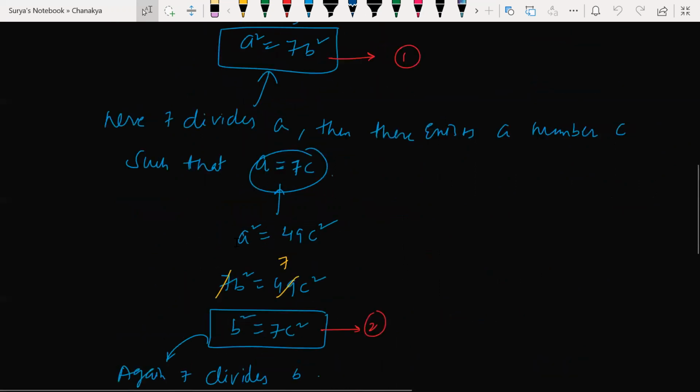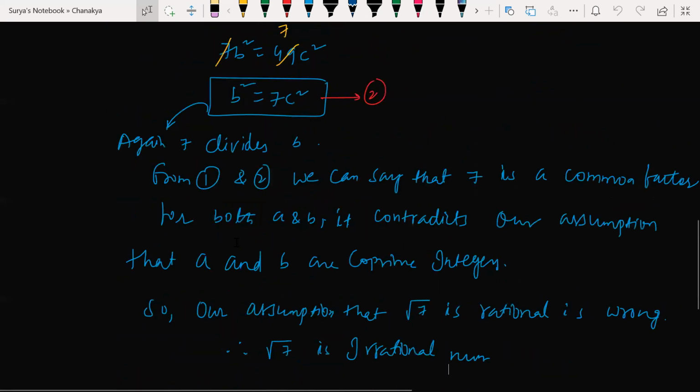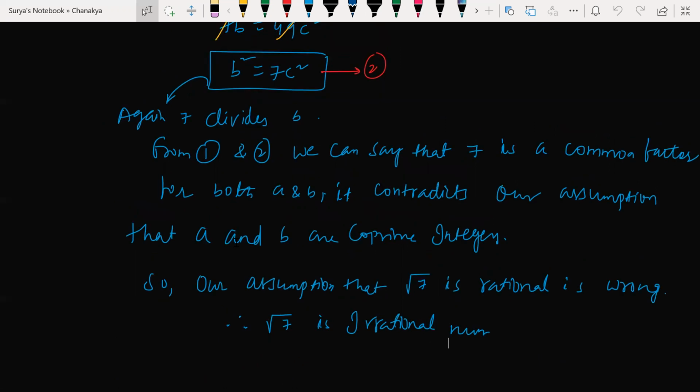With that, we get C square is equal to 7D square, and from that, root 7 is equal to P by Q, which is equal to 7C by 7D. But, sir, as per our assumption, we had to get P and Q as co-prime numbers. Since we didn't get it, root 7 is irrational.